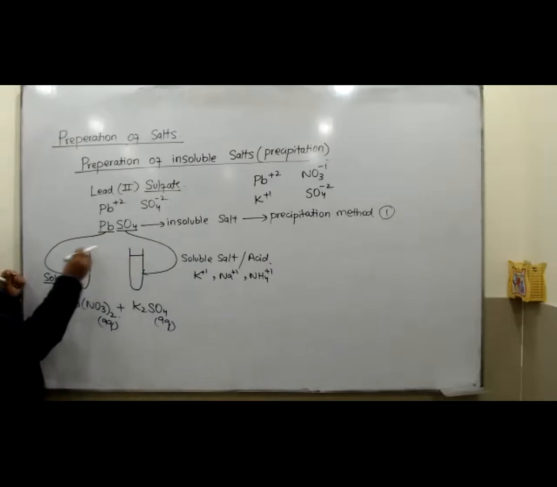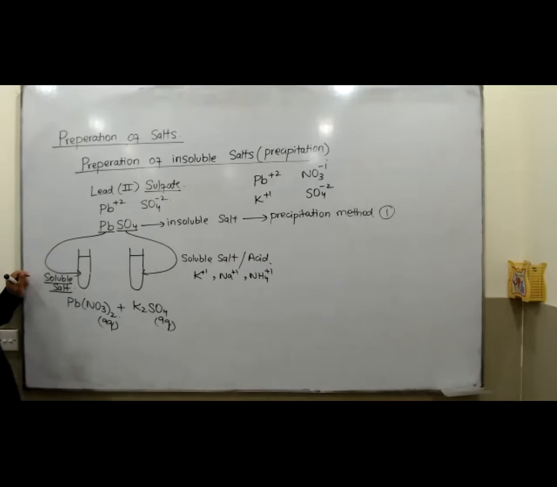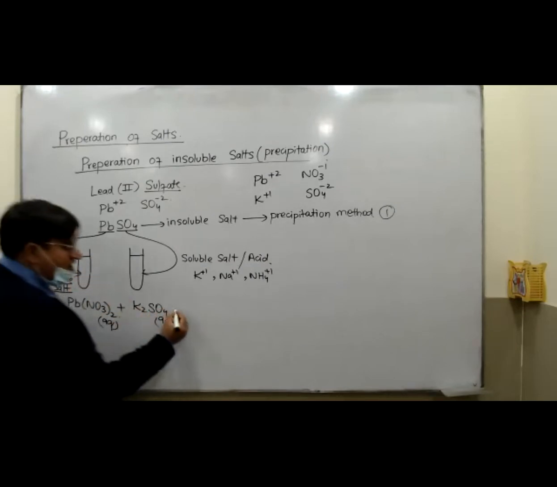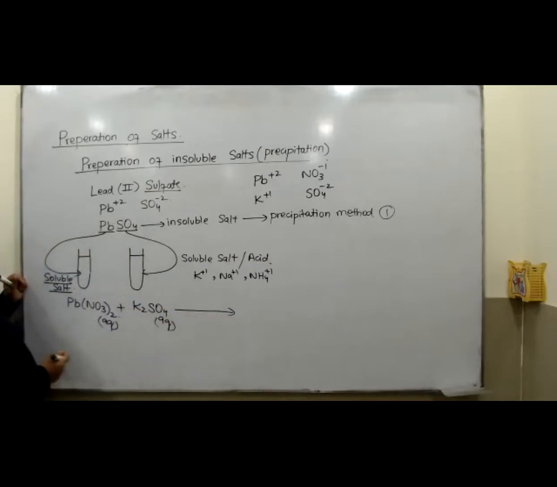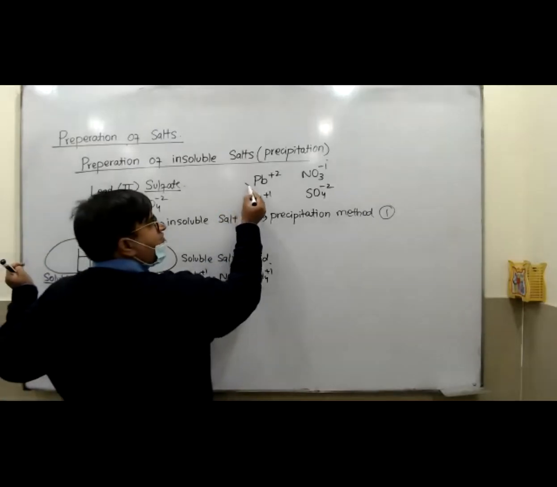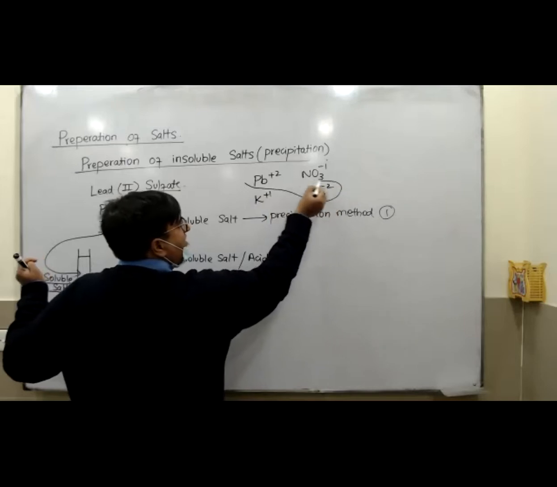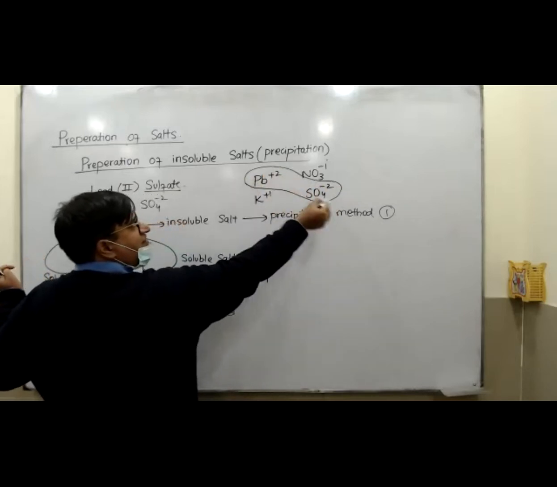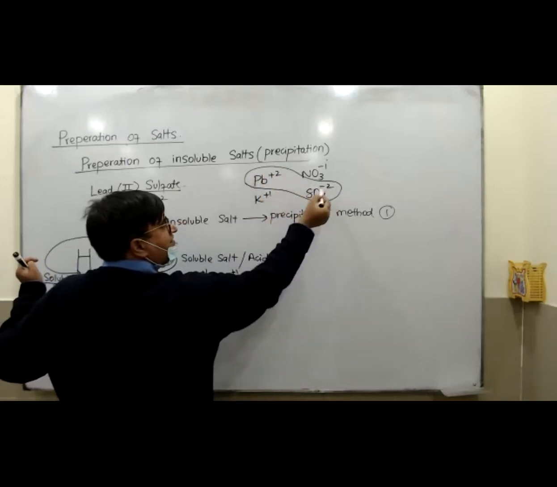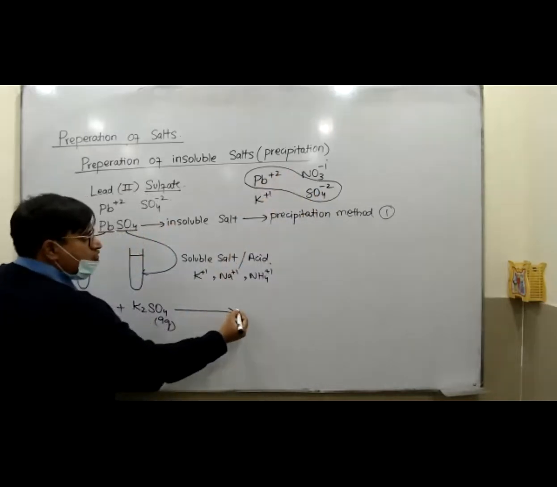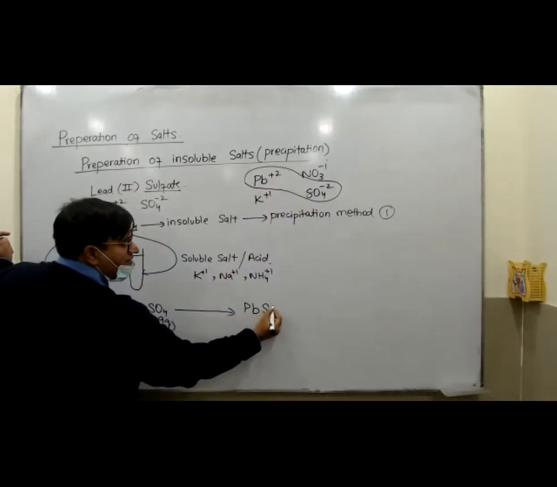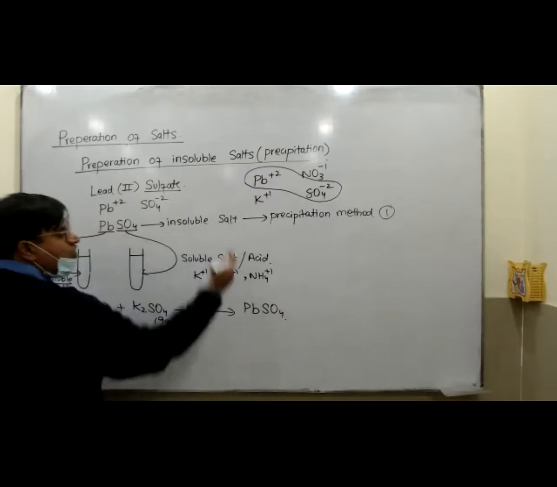You should mix the mixture of these two things in a beaker. Mix them together. What would happen when you mix them together? They will react. How will they react? The positive of this thing will react with the negative of this thing. Plus and minus cancel, 2 cancel. So you will get PbSO4, which is an insoluble salt.